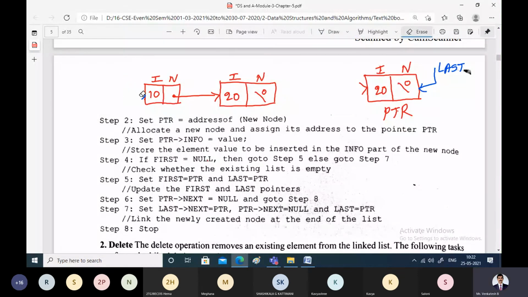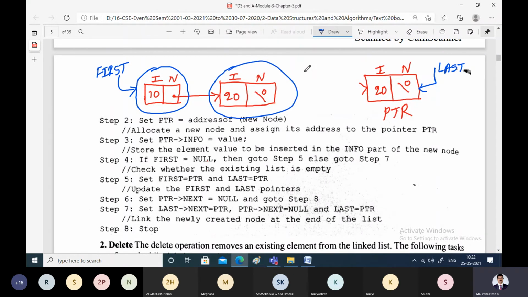This is the entire node pointed to by the first pointer, and this is the entire node pointed to by the last pointer. So with first you can access both the fields, and with last you can access both the fields. That is the meaning.